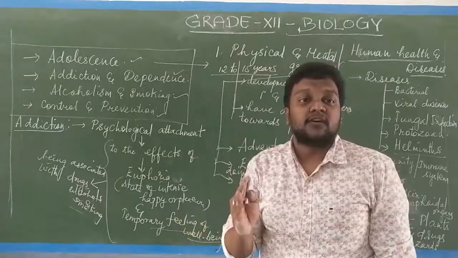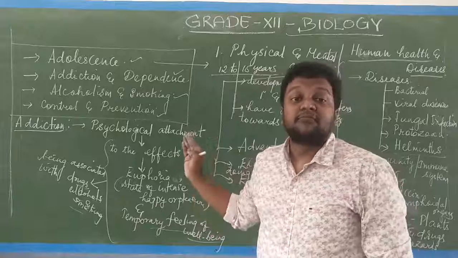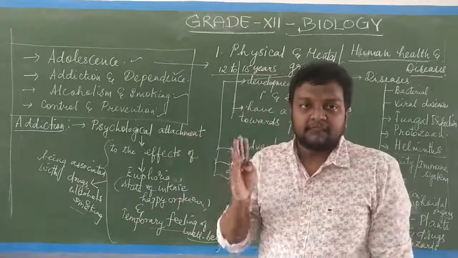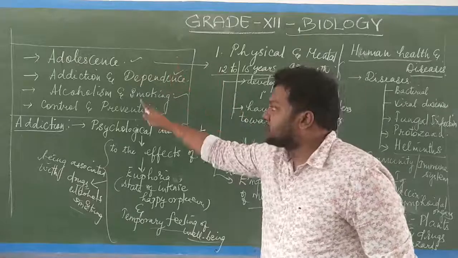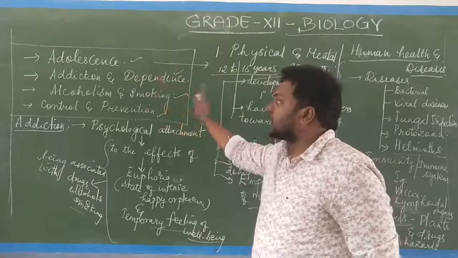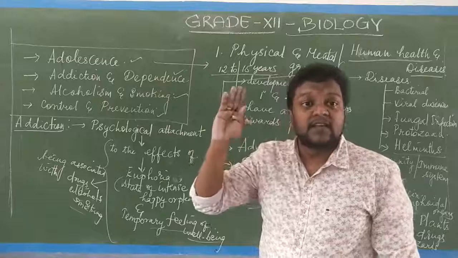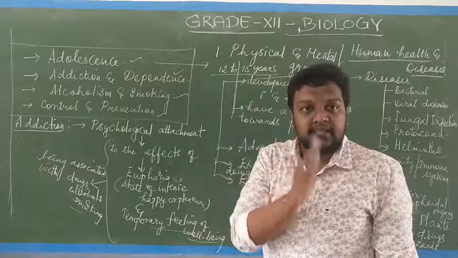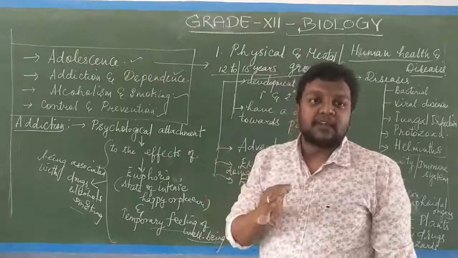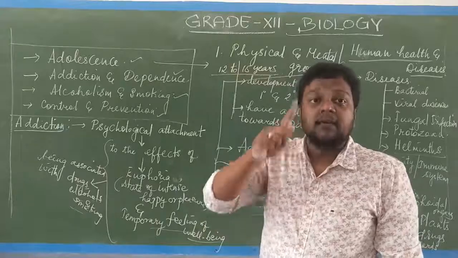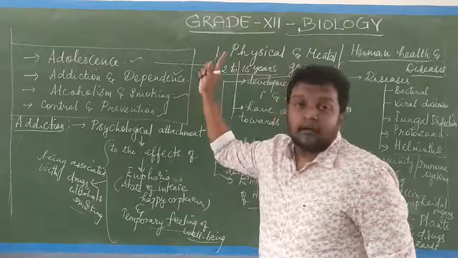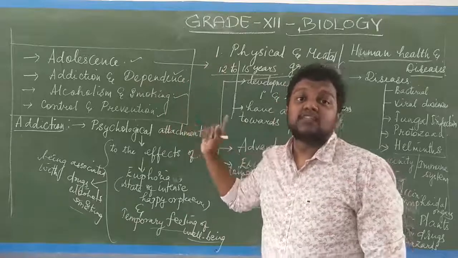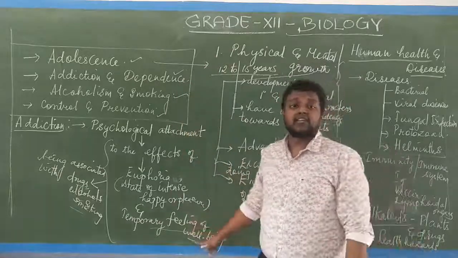So it is a state of temporary well-being. Permanent well-being comes when there is no addiction, no dependence, when the individual does not have alcoholism or a smoking habit, and concentrates on their growth and prosperity, education and the prosperity of the family. Otherwise, this kind of addiction and dependence will lead only to a temporary state of well-being.